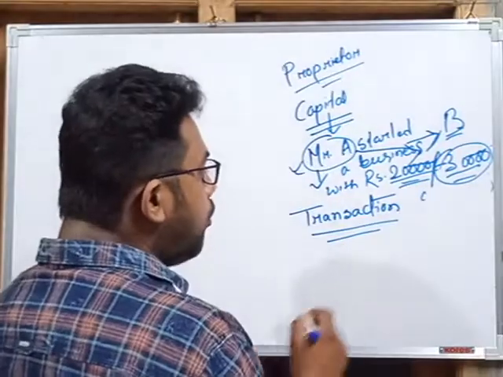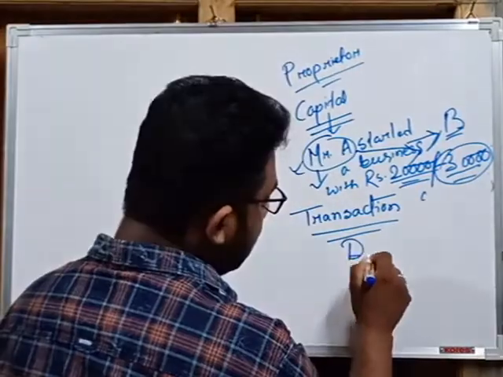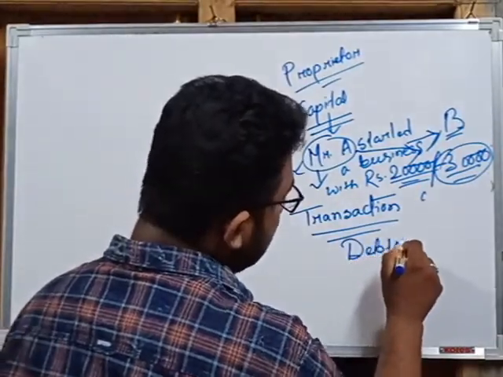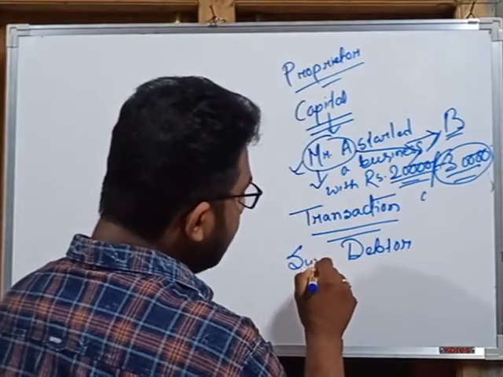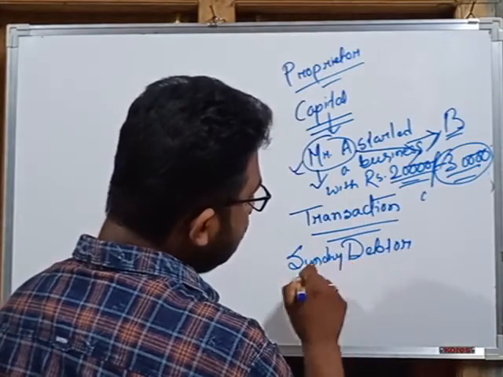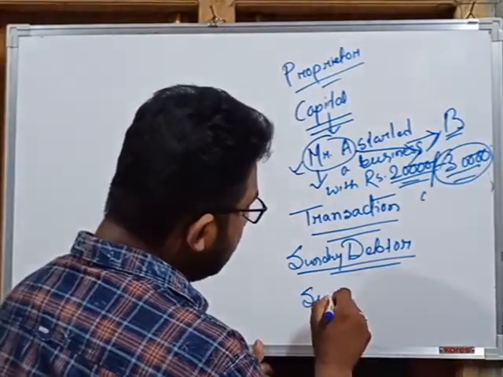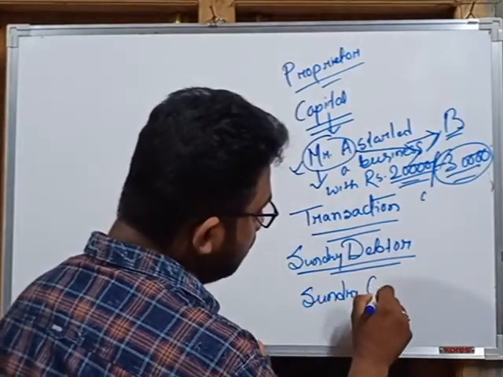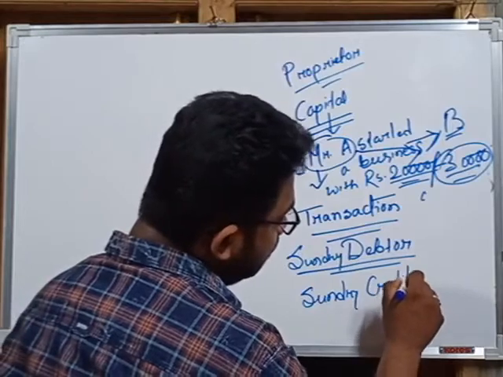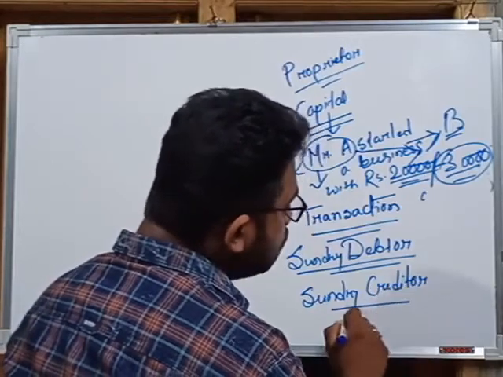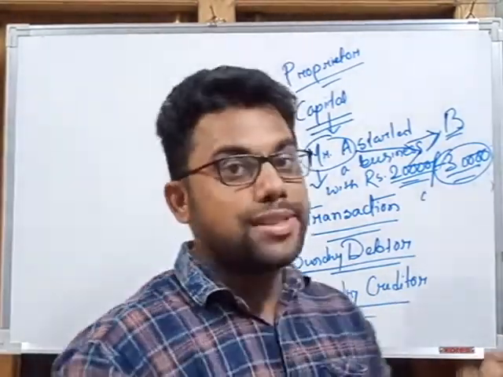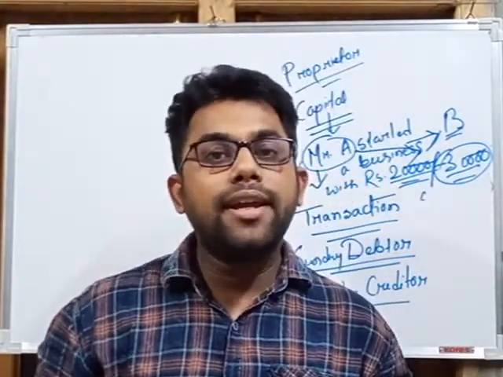And another two important terms that we learned in our last class are debtor, one is sundry debtor and another is sundry creditor. These are two most important terms for our business, because it is not possible for the business to sell goods all the time on cash.